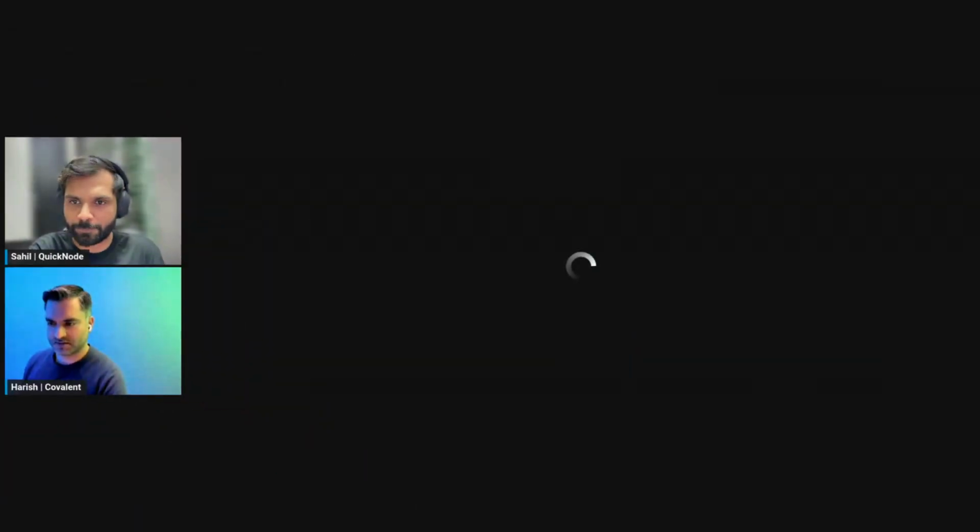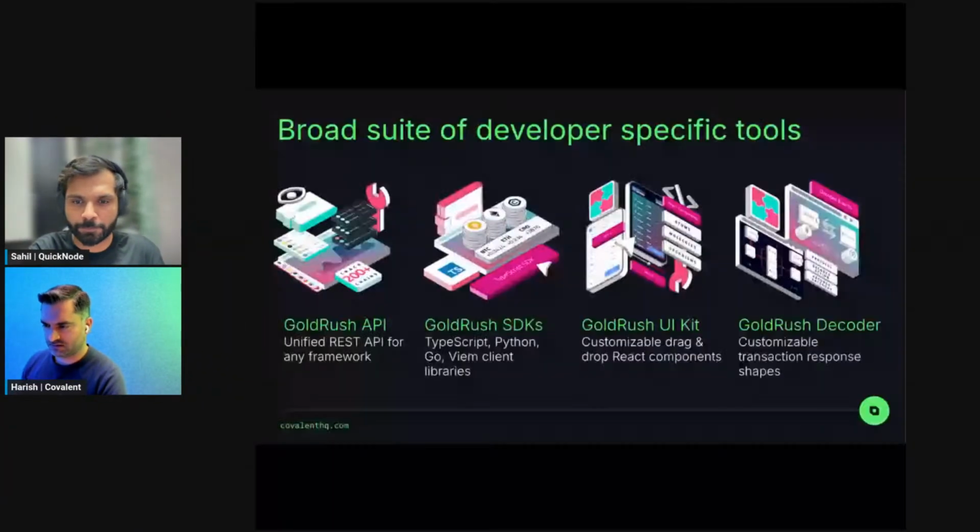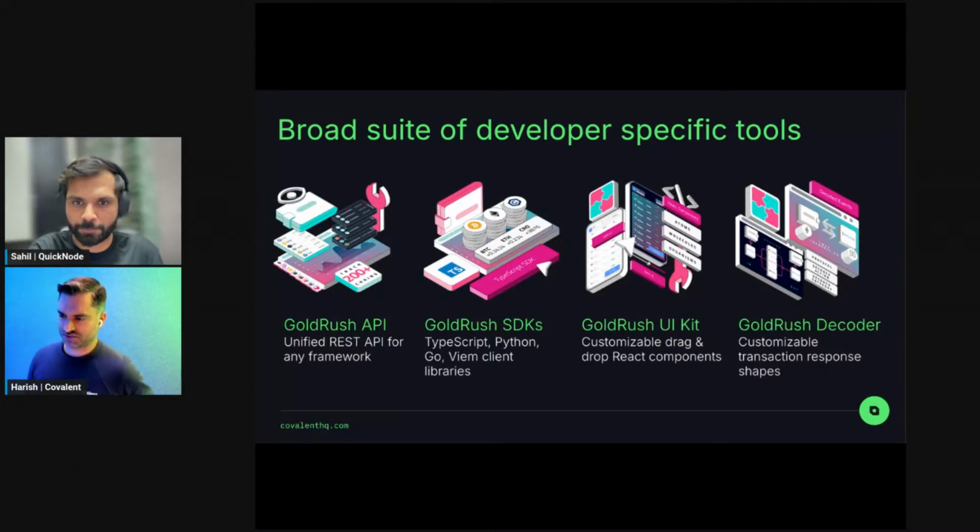So just to recap the tools that we talked about. So we've got the GoldRush API. This was the REST API unified across the chains that we support. We talked about the SDKs. There are a couple more that we have for Go and VM, but these are still, I would say, experimental. So if you're comfortable with TypeScript, Python, I'd recommend one of those two. The UI kit, along with all the templates and the storyboard tool where you can customize these components as you like, and then the decoder to create sort of these customized transaction response shapes and also pull in external data.